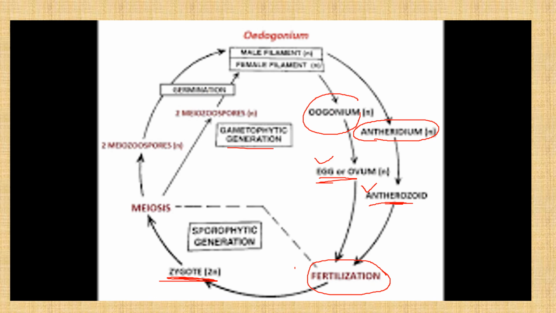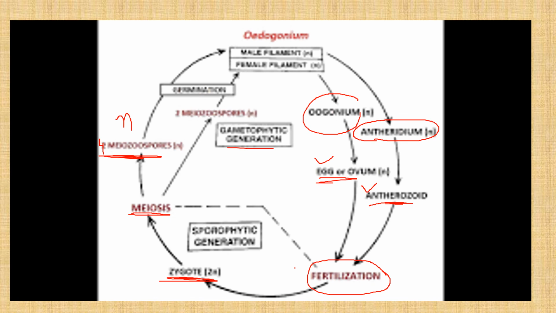After a period of rest, the zygote or zygospore undergoes meiosis to produce the meiospores. Here it is written 2, but each forms 4. So the meiospore is again N, that is, it is again haploid.